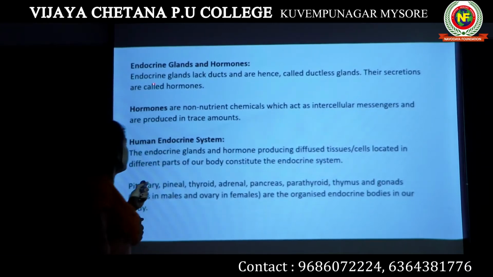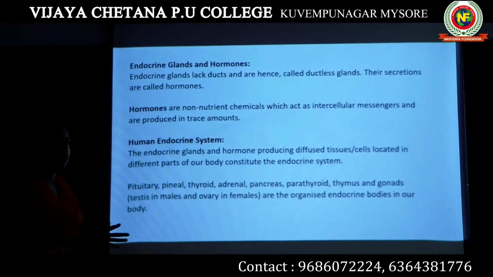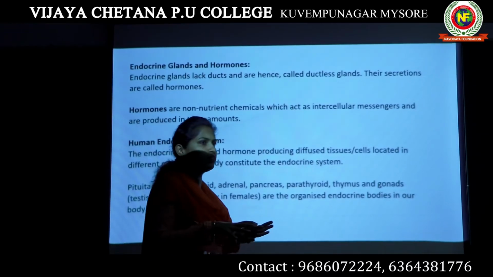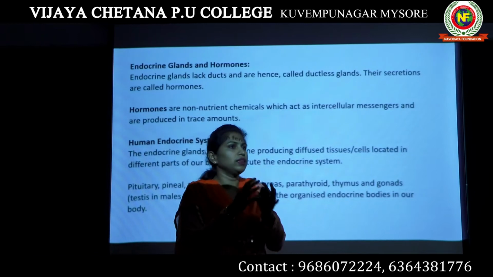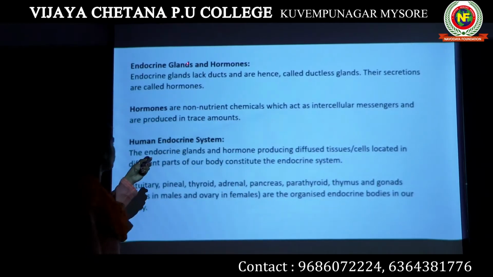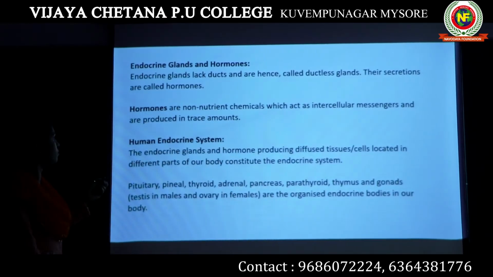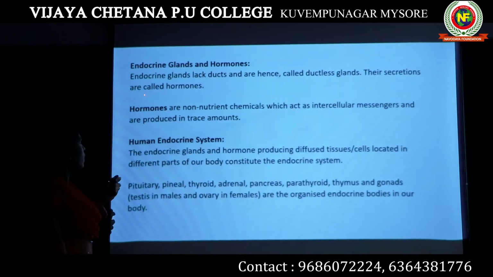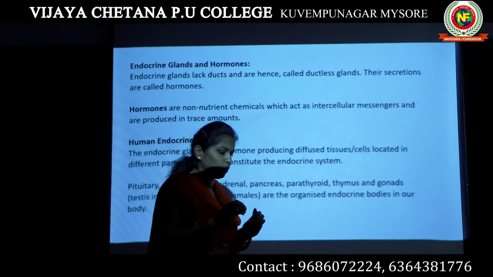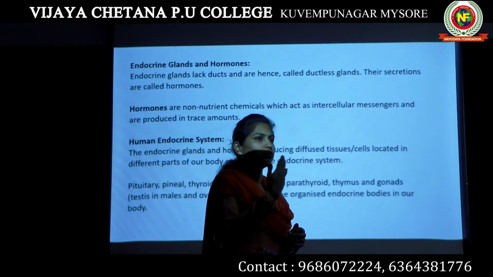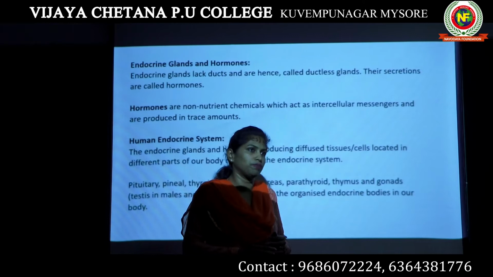Okay, what are endocrine glands? There are certain groups of cells in our body which come together and behave as endocrine glands. You have already studied it, so I am just giving you a brief introduction. Endocrine glands means there are certain cells in our body which have the capacity to release or secrete something.